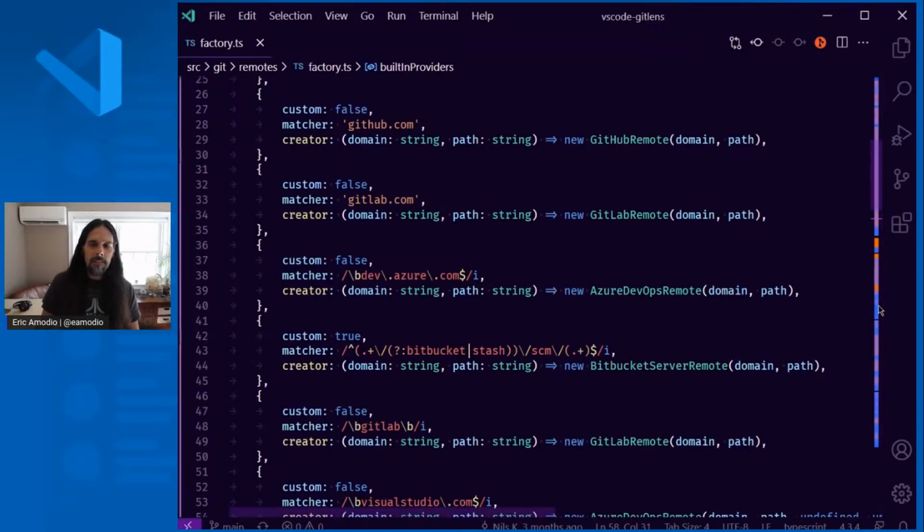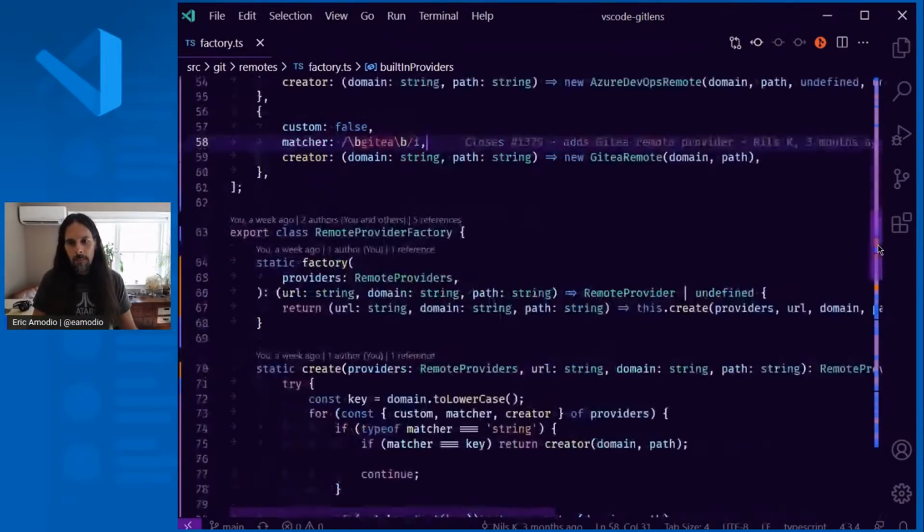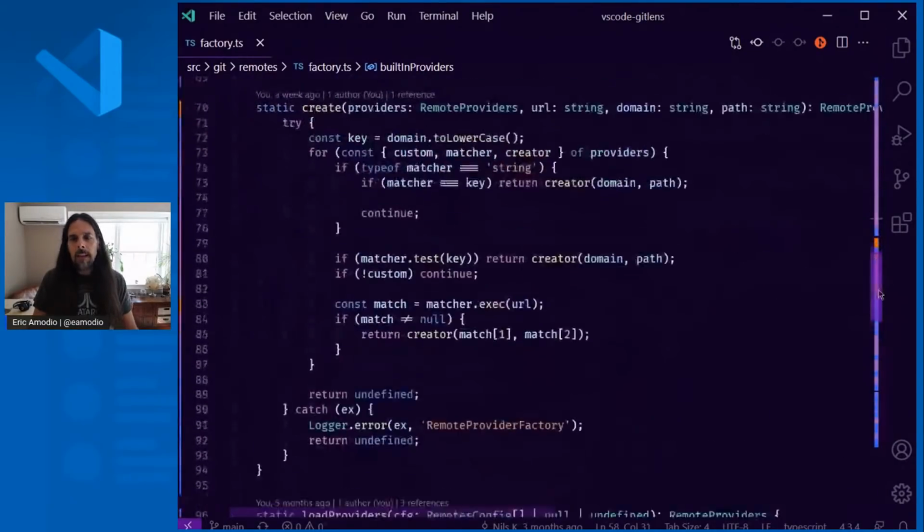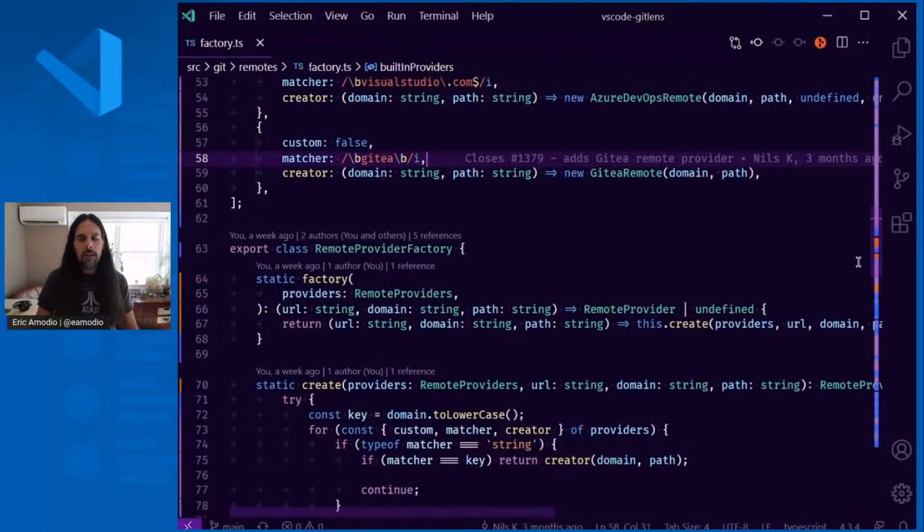So the blue areas of the code haven't changed in a while, and the closer to red, orange, they've changed much more recently. So you can very quickly get an overview of the whole file and see where areas have changed most recently.